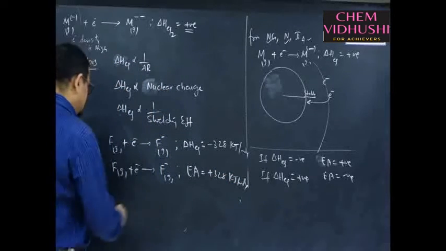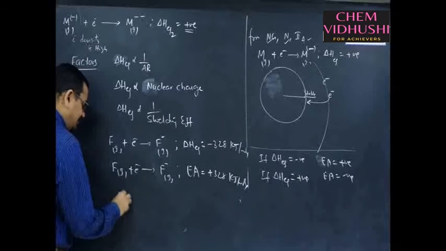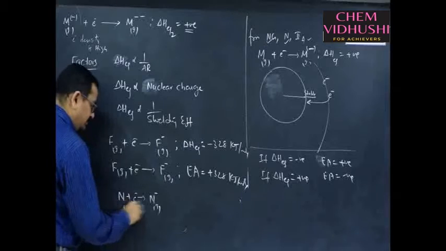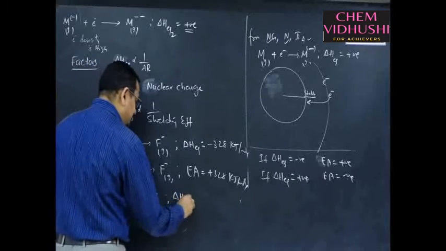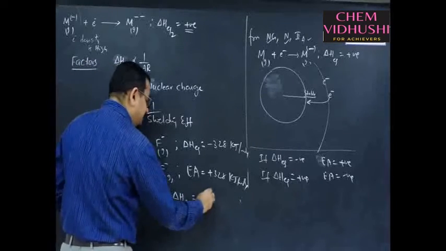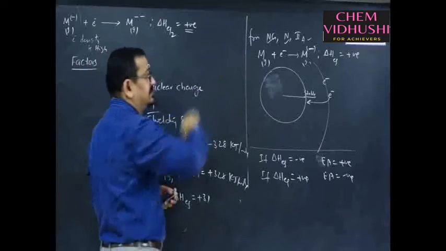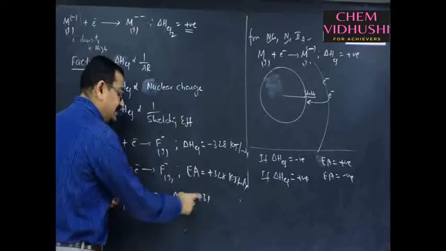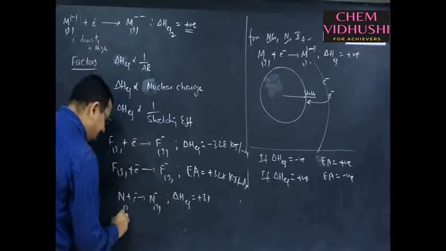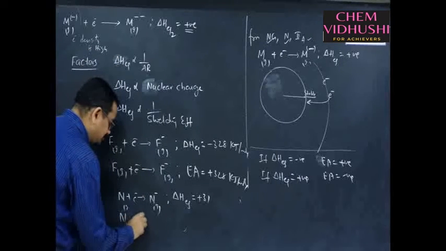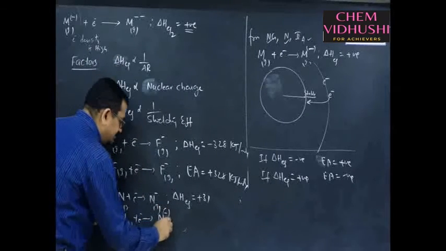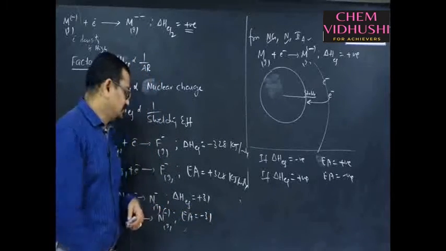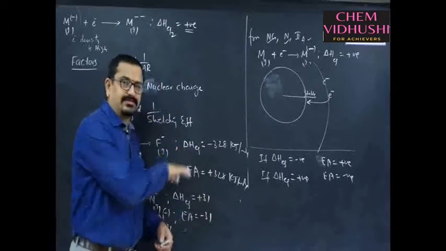This is the notation one has to remember. Okay. Now, suppose you consider some element nitrogen. Nitrogen plus electron gives rise to N minus. Suppose delta H, electron gain enthalpy, is plus 31. I have already said that for nitrogen, alkaline earth metals and noble gases, first electron gain enthalpy is positive. This is a rough value I am giving. Then for the same equation, N minus gas, electron affinity is given as minus 31. So, a rough value I had given, these values are accurate.